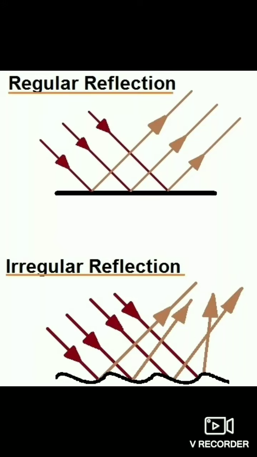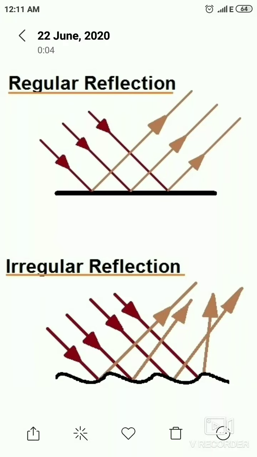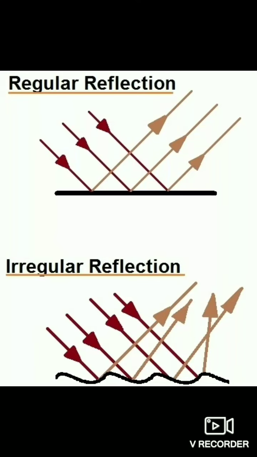What is regular reflection? When a parallel beam of light strikes a smooth and polished surface, all the light rays are reflected as a parallel beam of light in a definite direction. This is called the regular reflection. Regular reflection results in the formation of clear images. More regular the reflection, clearer the image.